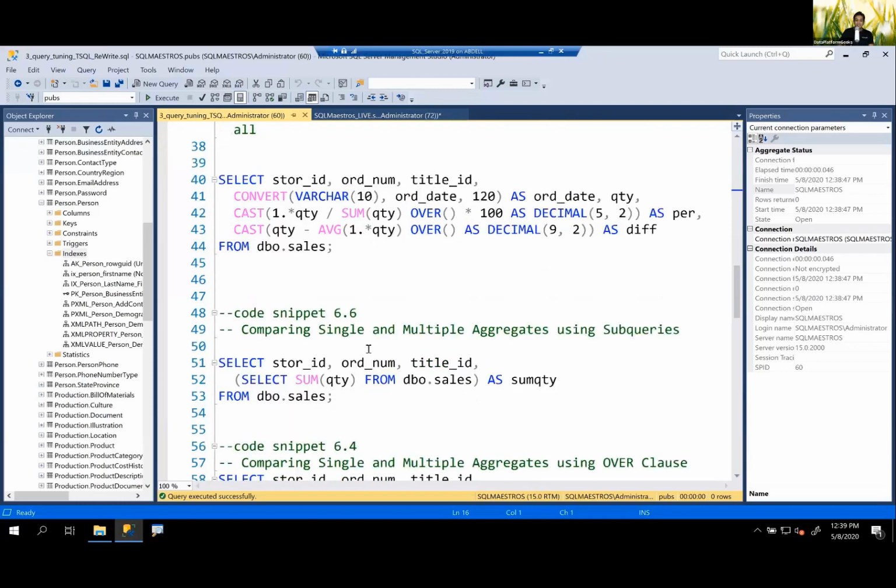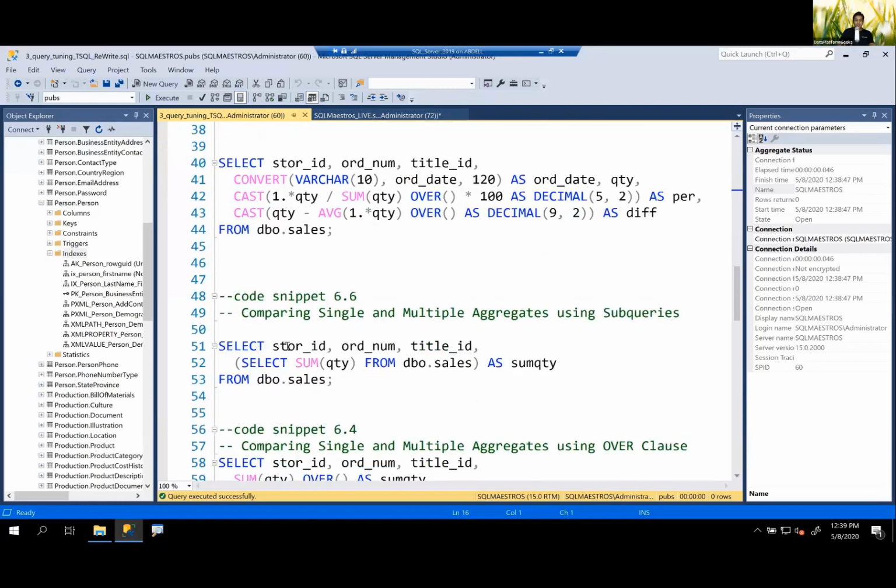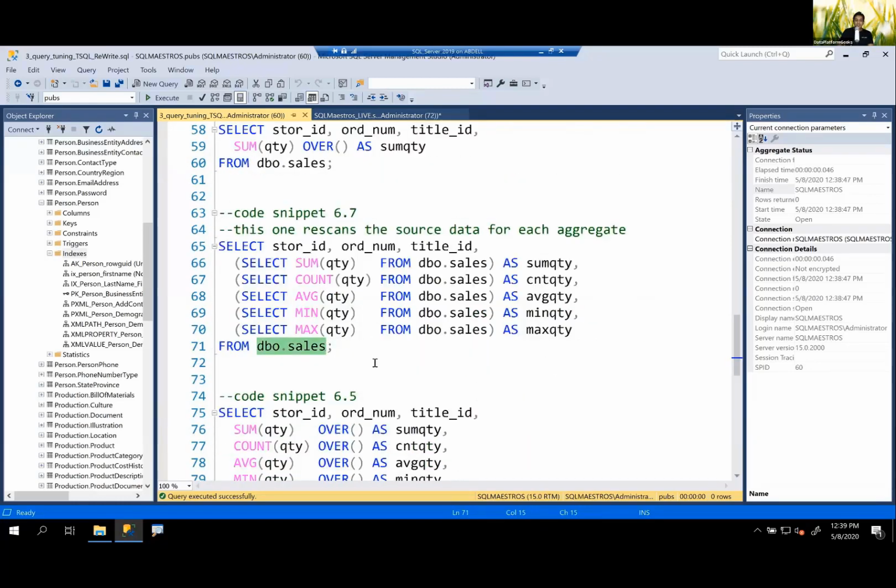Let's take a very dummy example first, right? There is a table here called dbo.Sales, and I want to do certain computations, certain aggregations. So for the sake of demonstration, I am doing sum, count, average, etc. And I follow a typical developer technique here: for every computation, every aggregation that I want to do, I am writing a select statement. So this becomes a subquery.